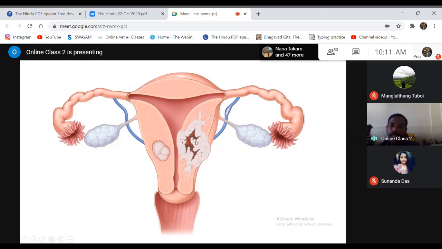But on the left side, where I am moving the cursor now, it is a malignant tumor. Malignant tumors usually grow by invasion. See the picture here, there is no line of demarcation. That is what we call encapsulation. Usually benign tumors are encapsulated. They have a capsule surrounding the tumor mass, which helps in differentiating it from the normal structures. But in malignant tumors, normally you don't find that encapsulation.